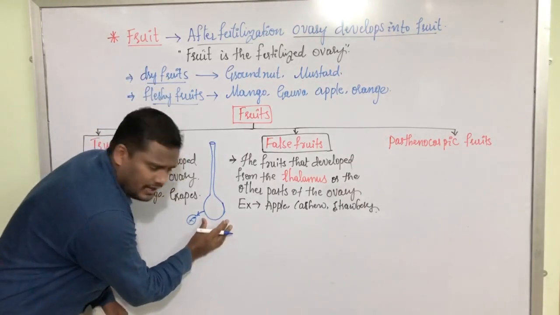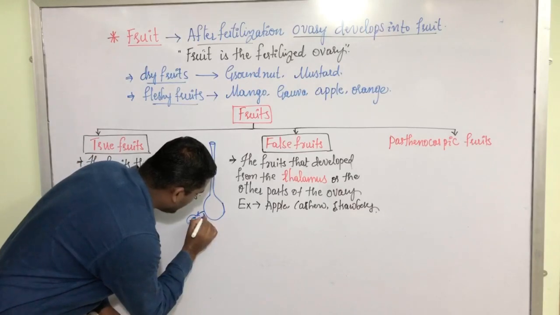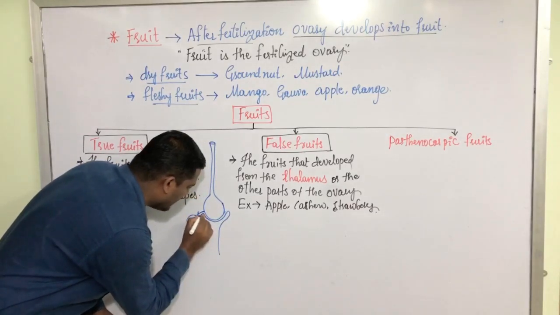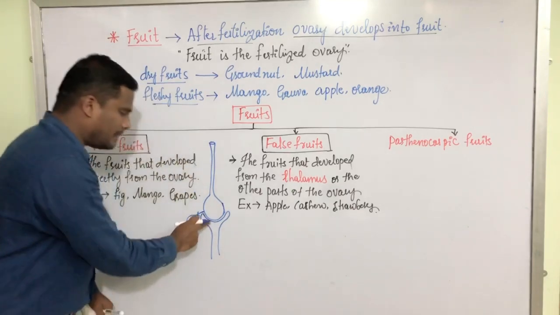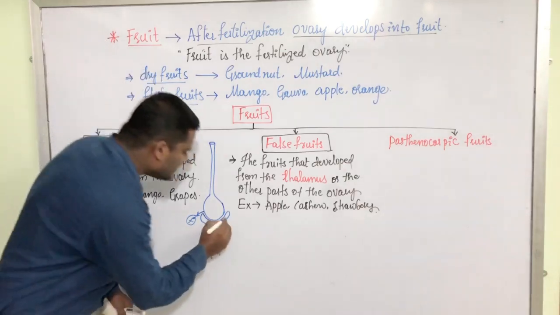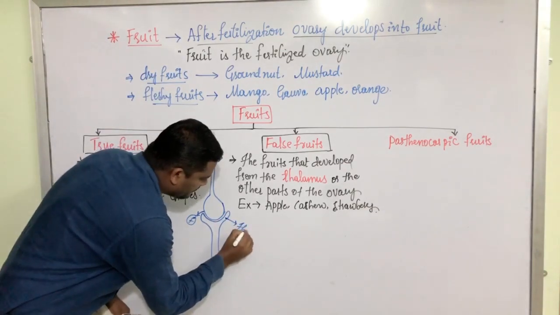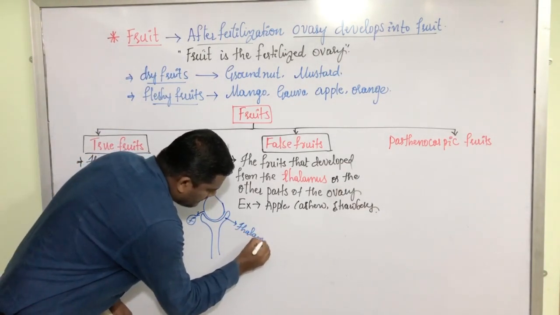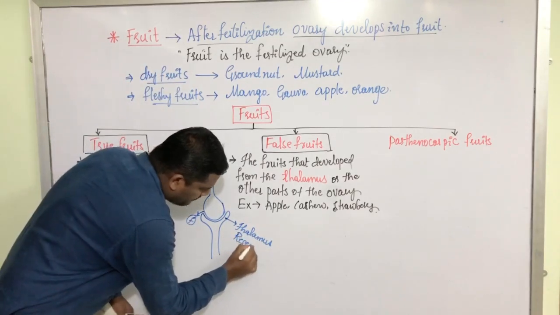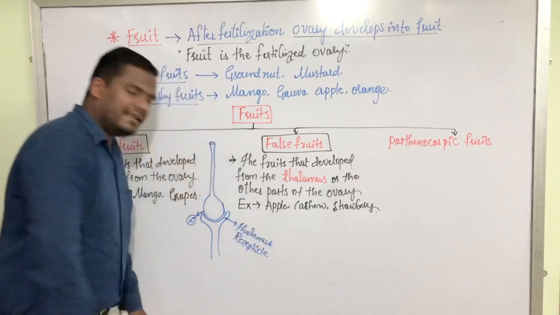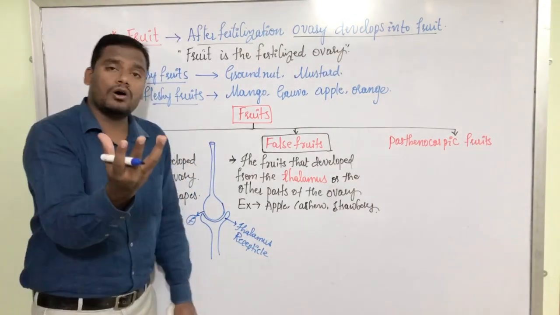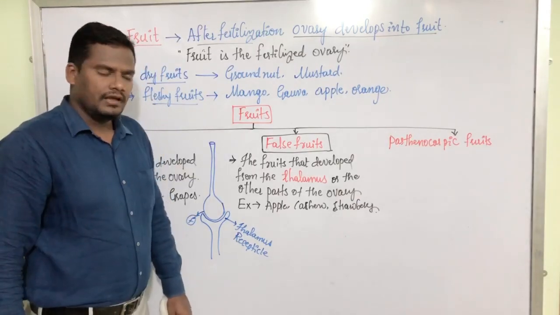This ovary is situated on a platform kind of thing here. This platform is the receptacle or the thalamus. Both are correct. It is receptacle also and it is thalamus also. There are two names given to this platform on which the ovary is situated.